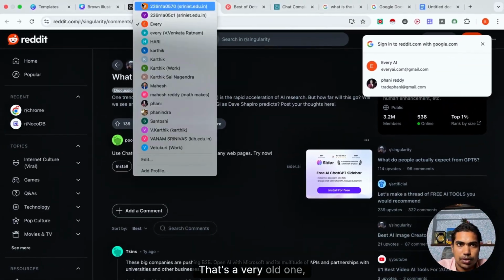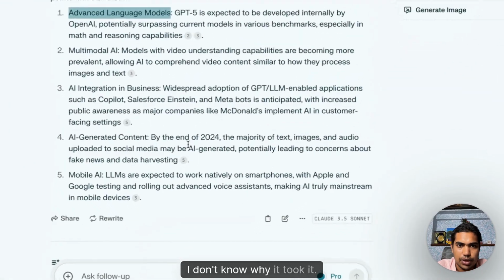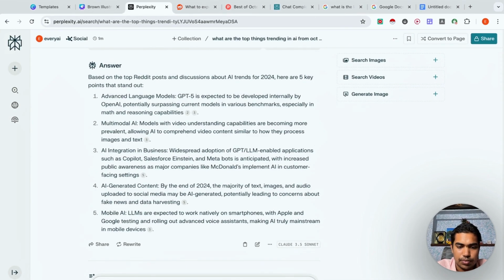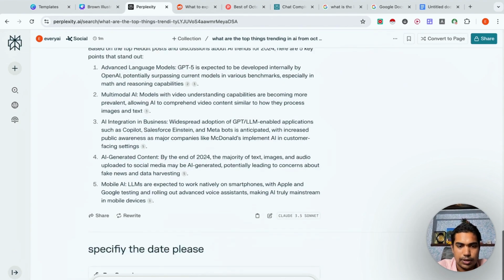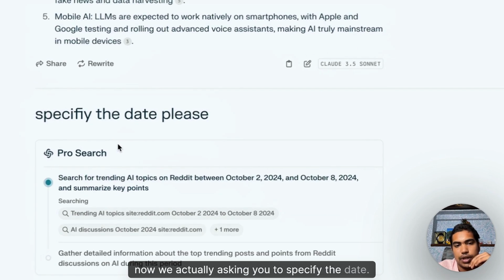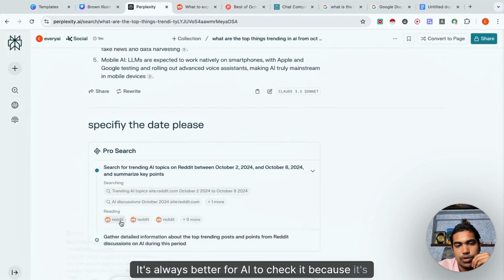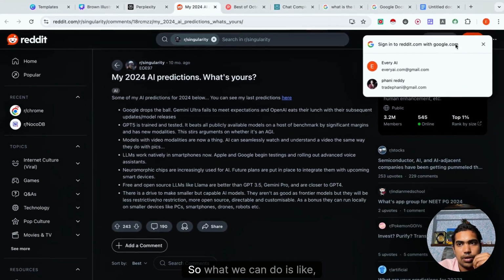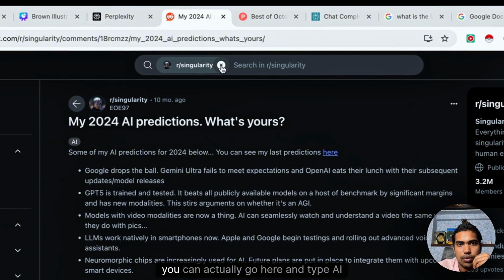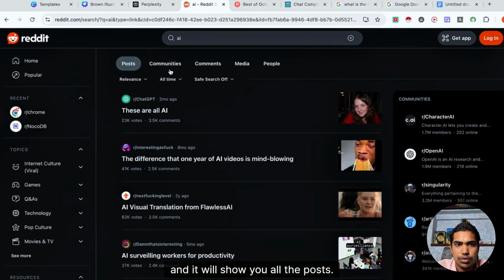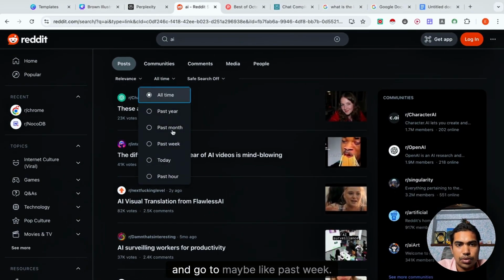Oh, nice. That's a very old one, by the way. I don't know why it took it. Just go to specify the date. So yeah, now we're actually asking it to specify the date. It's always better for AI to check it because it's not 100% true, even it's 10 months back, right? So what we can do is, you can actually go here and type AI and it will show you all the posts. So go to time and go to maybe like past week.